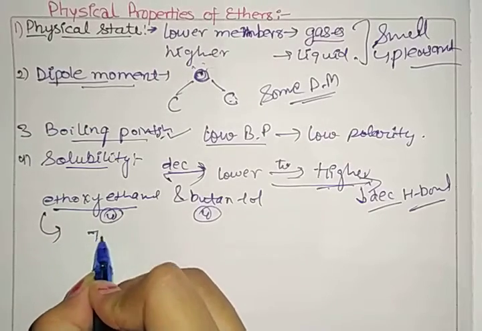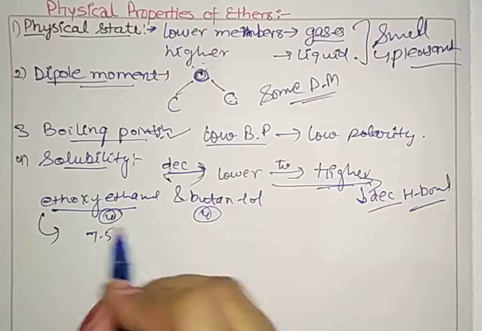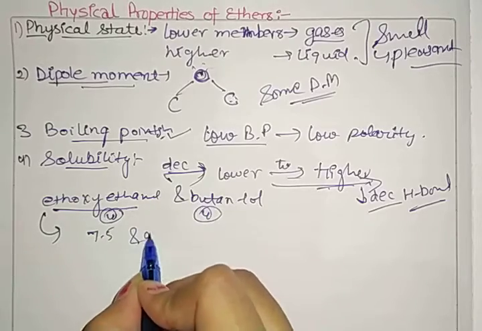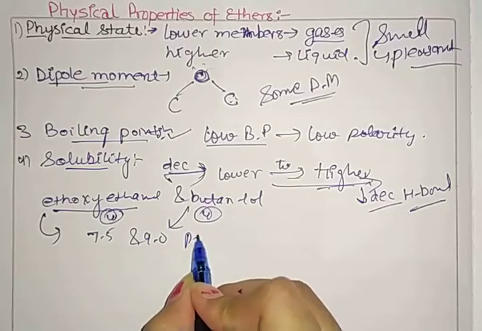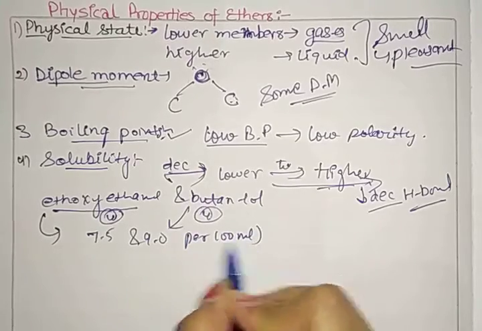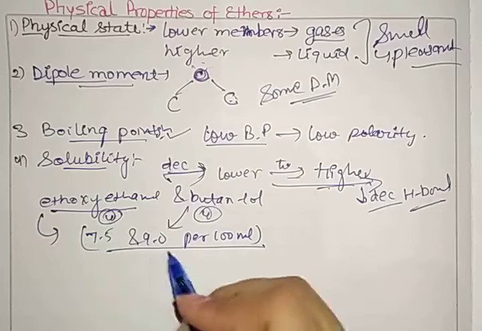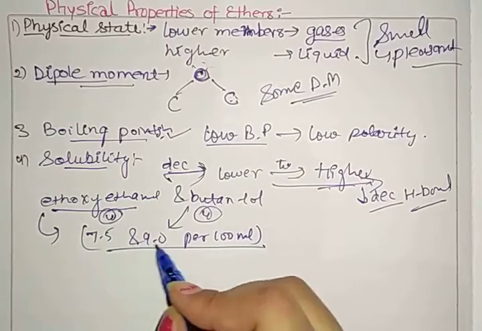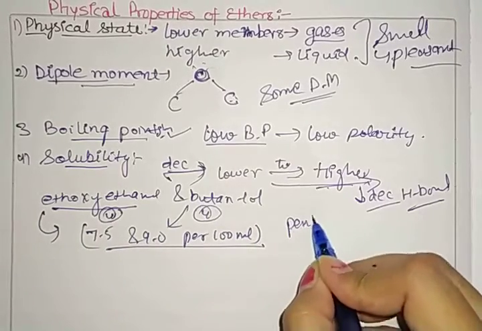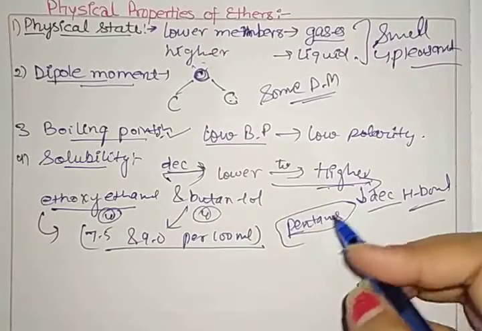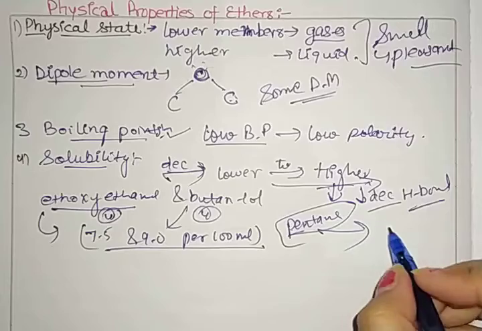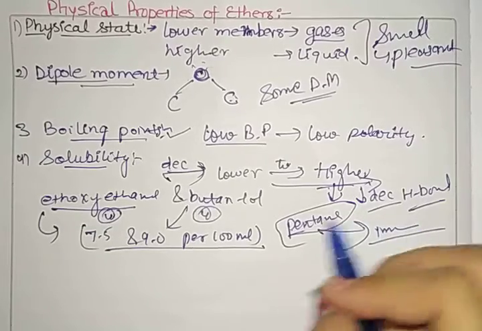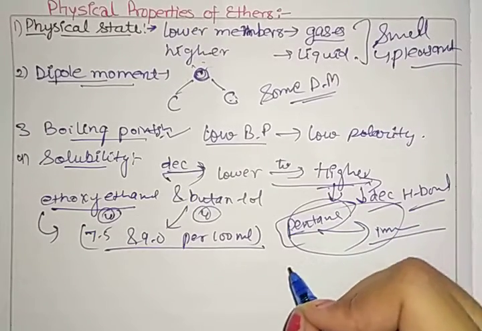That means if ethoxyethane dissolves 7.5, butanol is about 9, per 100 ml of water. So it is near about the same. If we talk about pentane, as you can see, it becomes a higher member. So pentane is immiscible in water, that means not soluble in water.